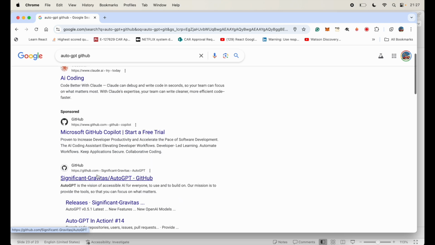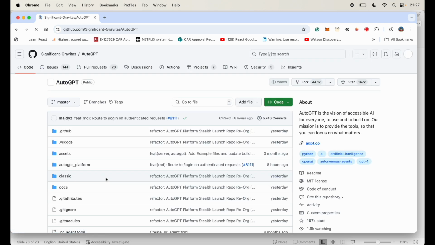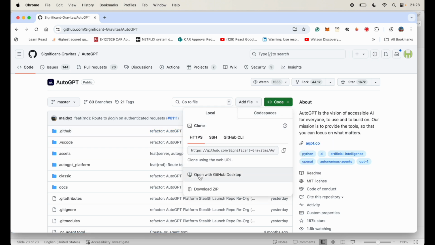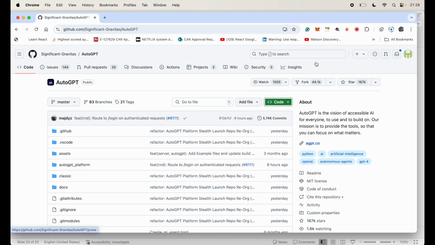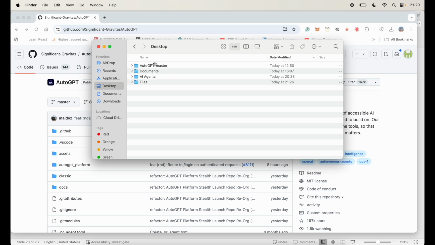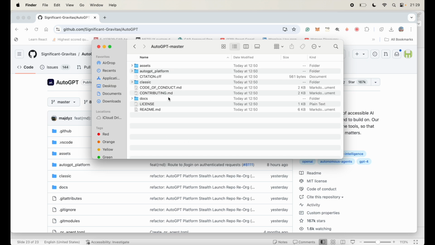I'll just type that, and that should give me the AutoGPT Git. I can go here and just download that. I've downloaded that on my desktop here. I can open it and see the entire project right here.